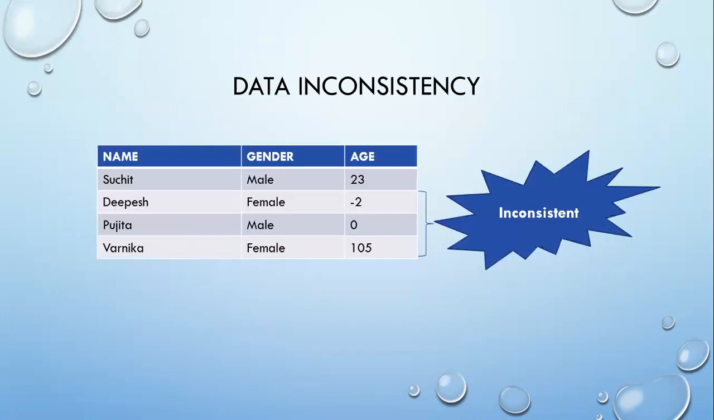Data inconsistency. In this example, we see the name of a person, gender of a person, and age of a person. We mentioned that Dipesh is a female of age -2. We know that age cannot be a negative number. Similarly, Pujita is represented as male gender, whereas it indicates that Pujita should be female, and the age of Pujita is 0, which also indicates inconsistent data.